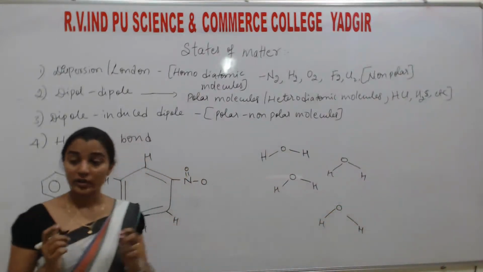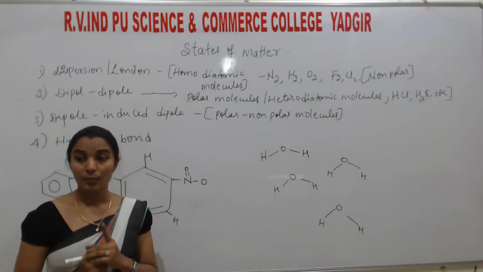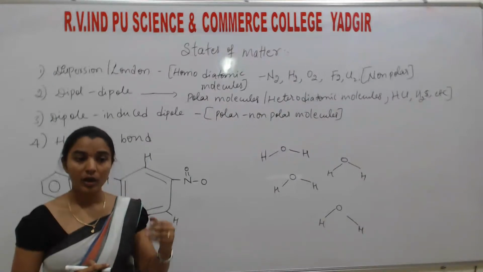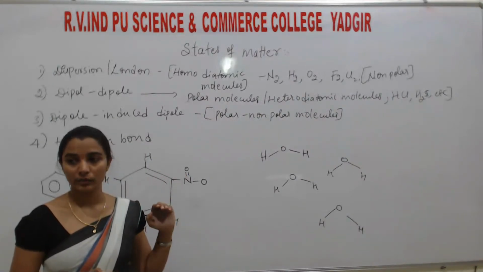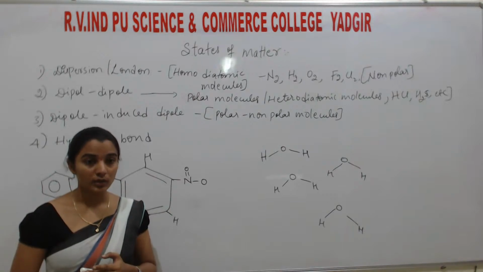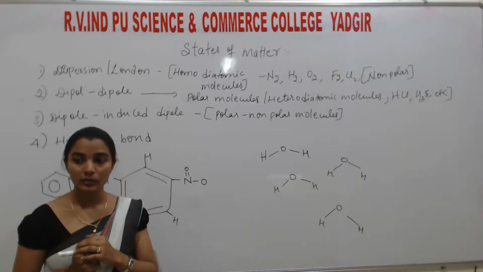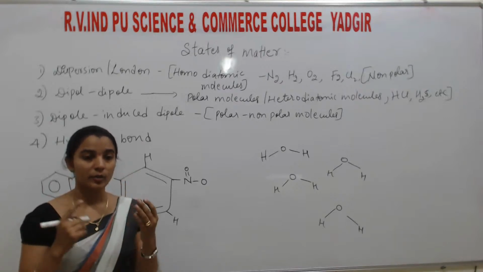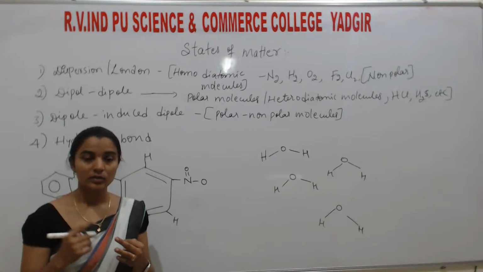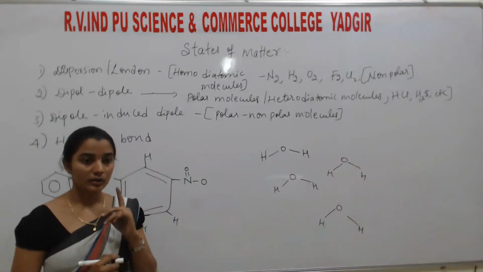Okay. So what does hydrogen bond mean? The force of attraction between hydrogen and a highly electronegative atom. Understand? The force of attraction between hydrogen and a highly electronegative atom, which means especially nonmetals. It may be nitrogen, oxygen, fluorine, any halogens. Understand?